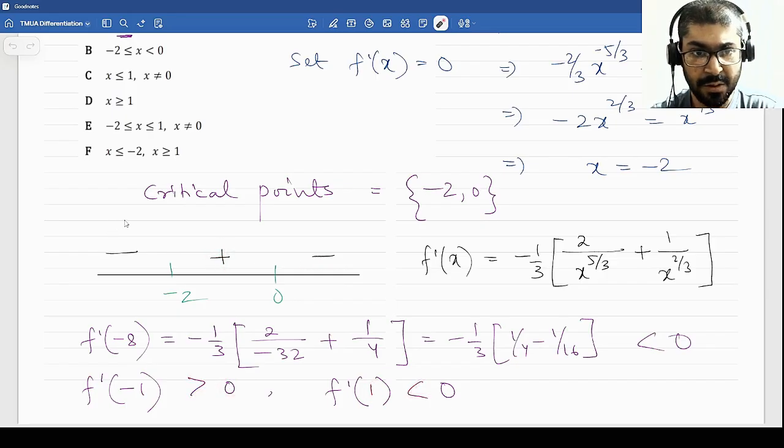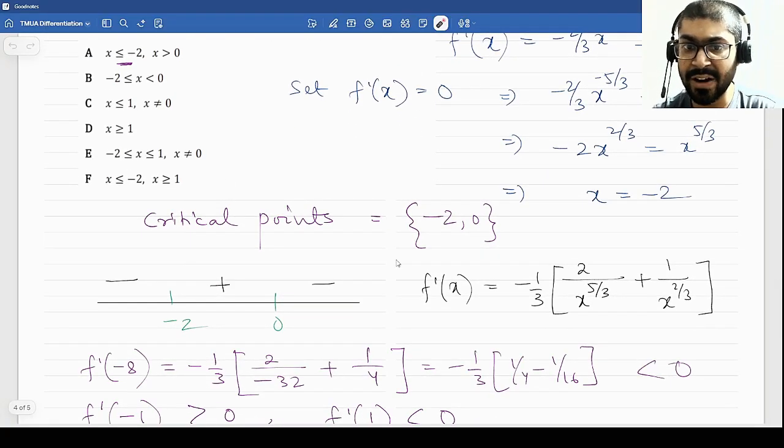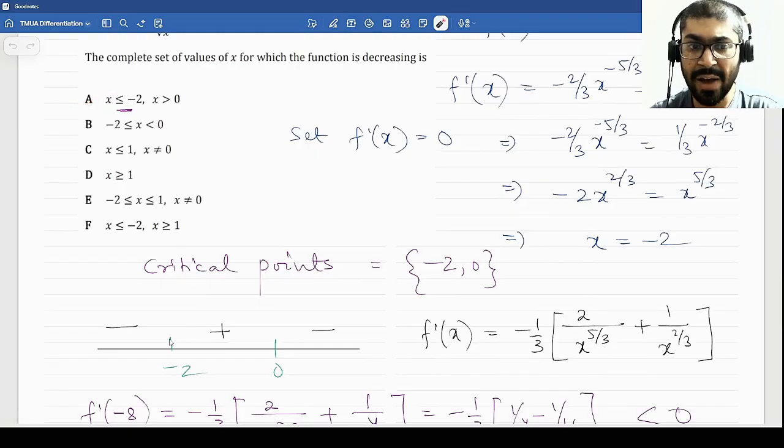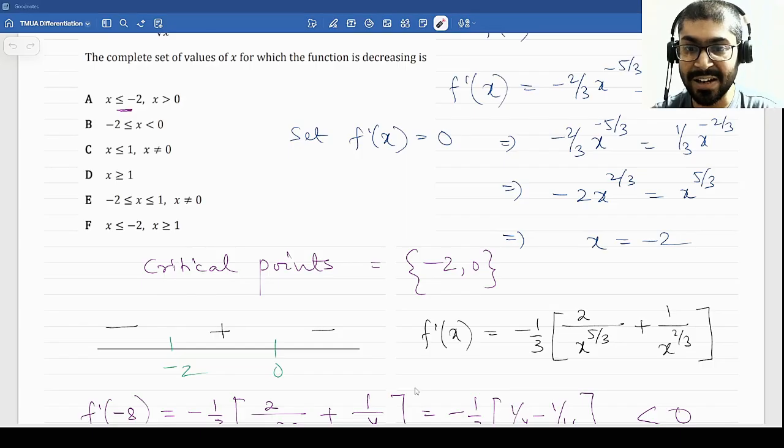So that means, what is the question? The question says decreasing. So decreasing means we'll have to figure out all the regions where f dash x is less than 0. So that means I'll select this region and that region. So x less than or equal to minus 2, and x greater than 0. Now at minus 2 also the function is decreasing, because this does not say monotonically decreasing, right? Remember, decreasing also had that equality in it. But we cannot put the equality on 0, because that would make the function go to infinity, right? Vertical asymptote. So that will be gone.